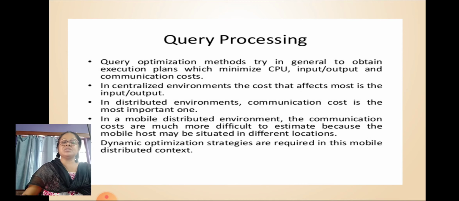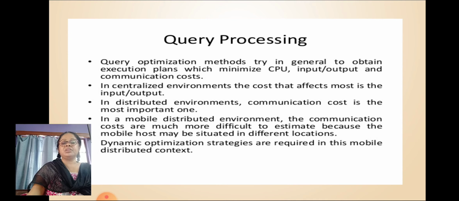Query optimization methods try in general to obtain execution plans which minimize CPU, input output, and communication cost. In a centralized environment, the cost that affects most is the input output.